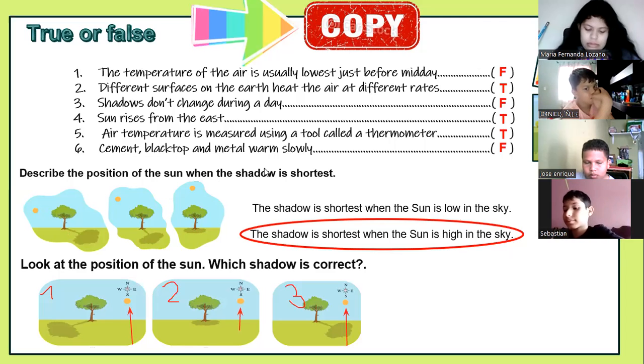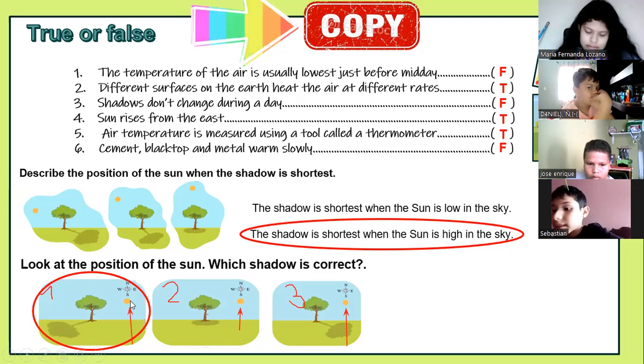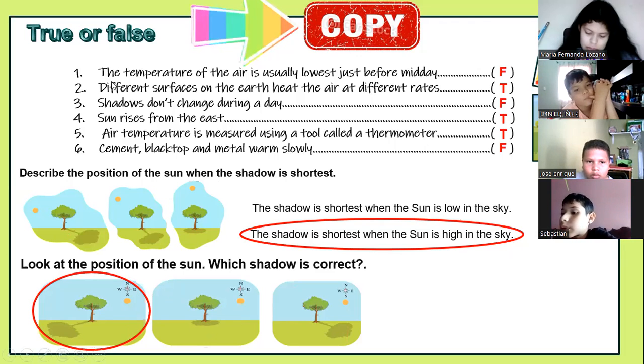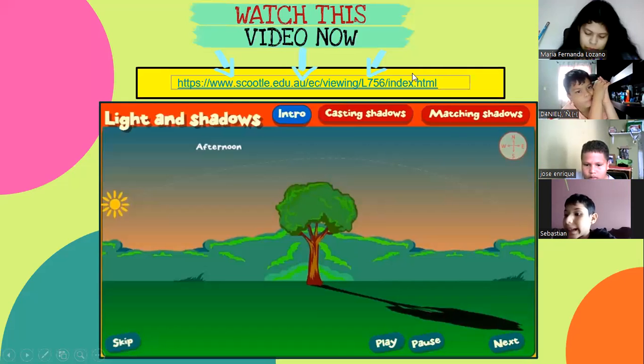The correct one is the 1, because the light is here, so the shadow is on the other side. The other two are impossible.